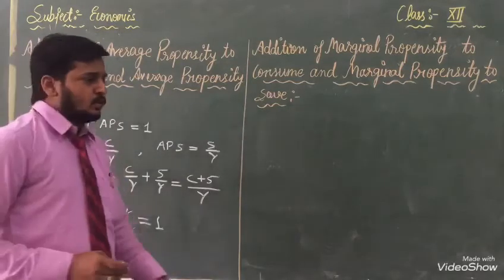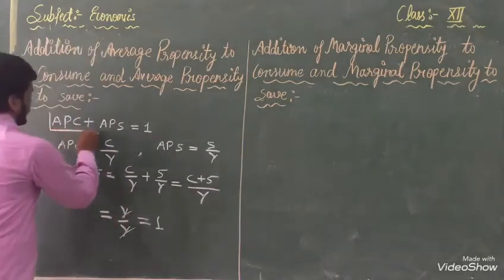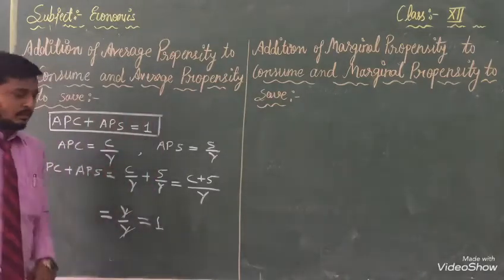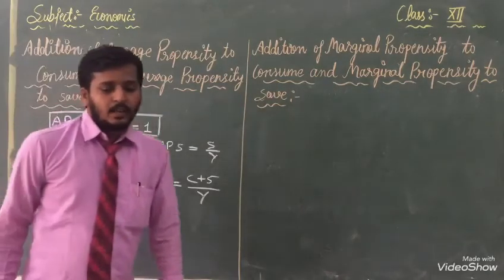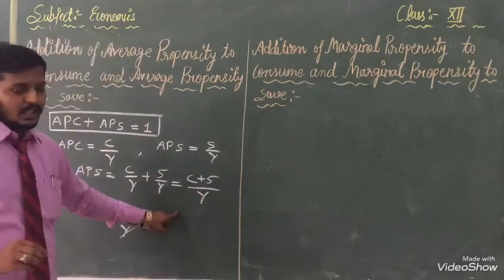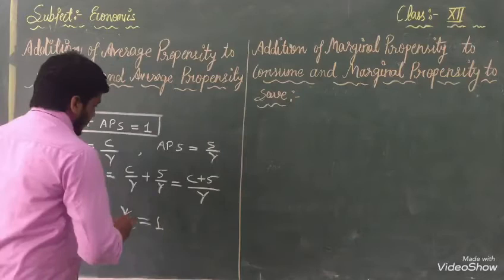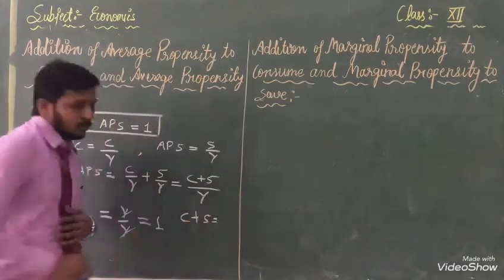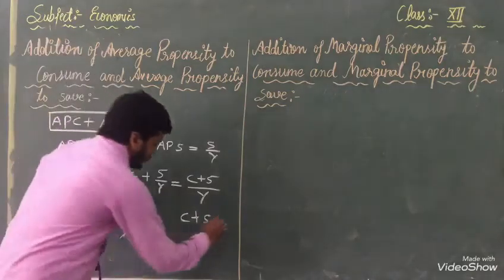Then we can say that APC plus APS equals 1. With the help of that, we can prove it, because in the bracket we have C plus S equals Y.